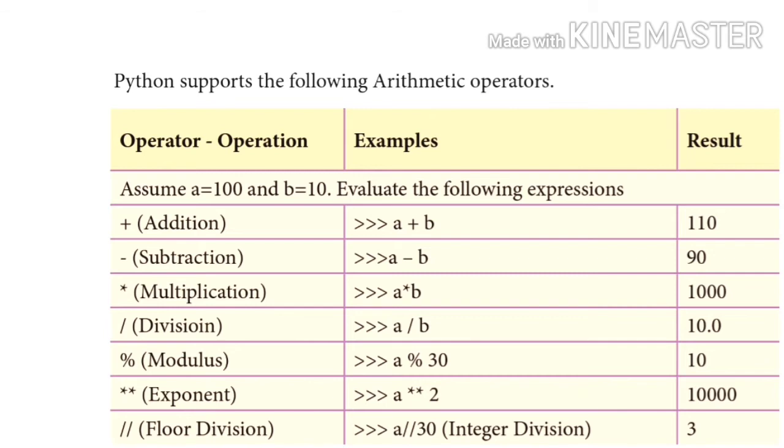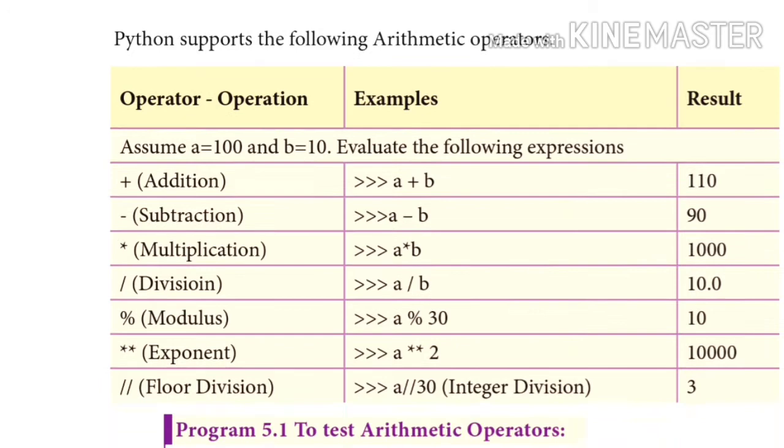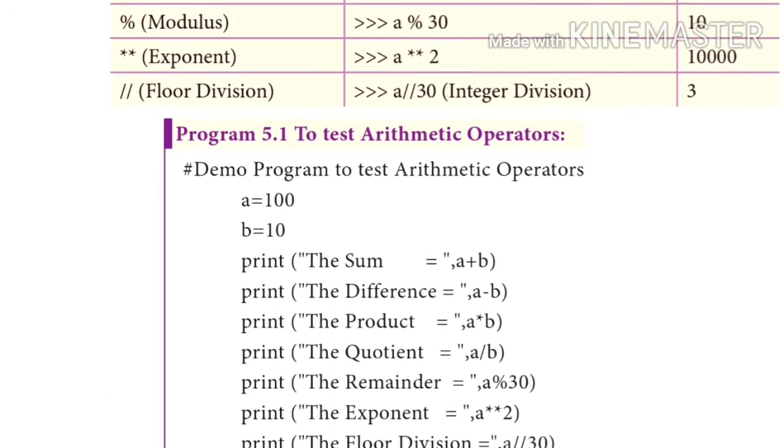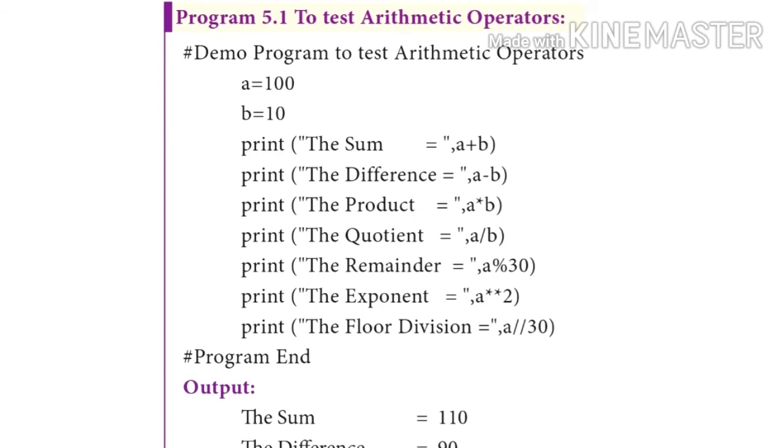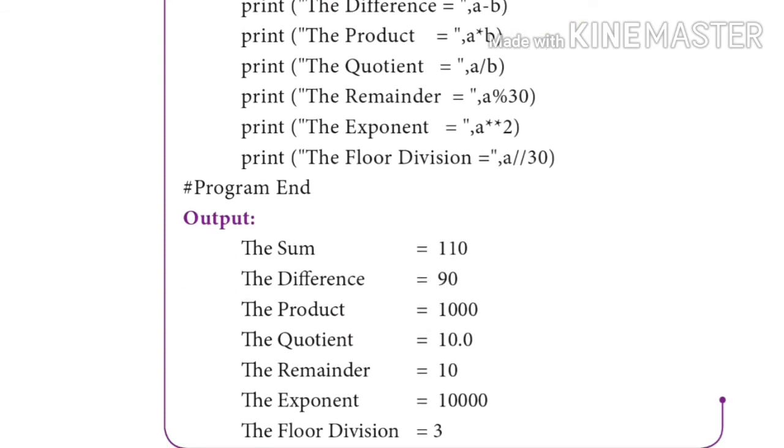Next one, expressions. We can use these as a plus b, a minus b, a star b, a slash b, a mod b, and a double star 2. Now the last one is double slash, called floor division. It's very different in Python, as it gives only the quotient part. That is floor division, integer division. Here is a program to test all these operators. a equal to 100, b equal to 10, and all these operators are given in the print statement. So we have the output in this manner.